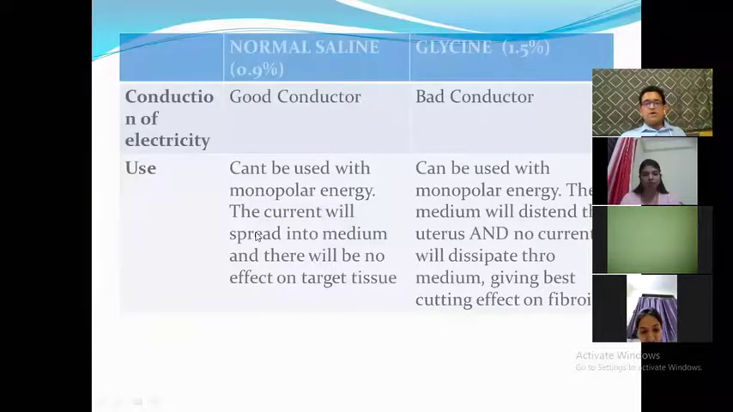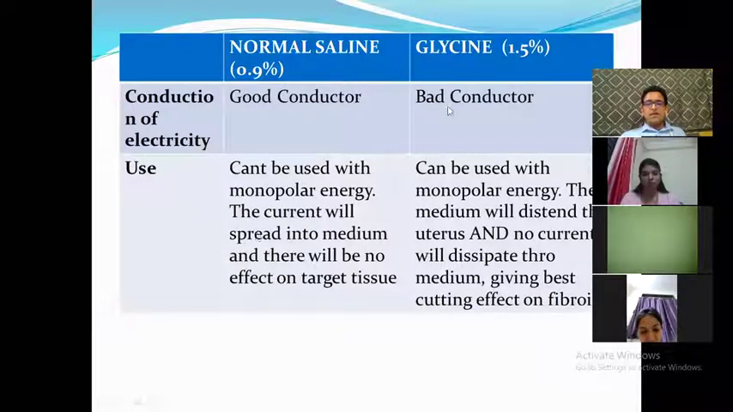Right. So normal saline, good conductor of electricity, can't be used with monopolar energy. The current will spread into the medium and there will be no effect on the target tissue. Glycine, bad conductor, can be used with monopolar energy. The medium will distend the uterus and no current will dissipate through the medium, giving the best cutting effect on the fibroid. I hope this is very clear.